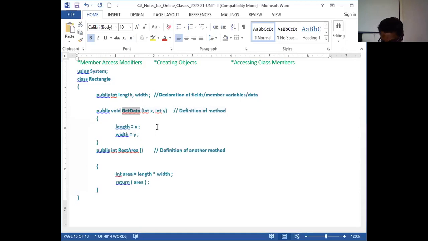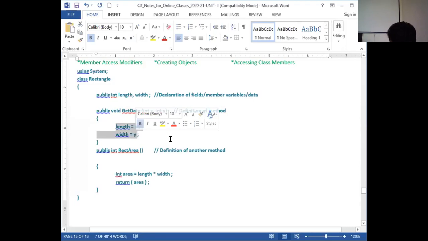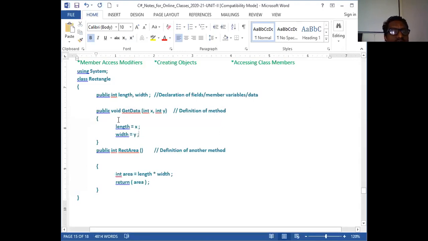So function or a method, in the sense, is a set of instructions where I'm going to perform some specific action. A particular action is to be done. That is called a function in general. So a function consists of some set of instructions, such as assignment operations. Maybe it is a conditional operation. It may have some looping constructs. Many other things it may have. Now, as a beginner, you have to consider a simple example here, such as get data.